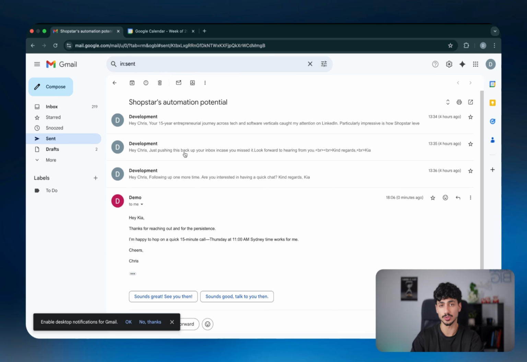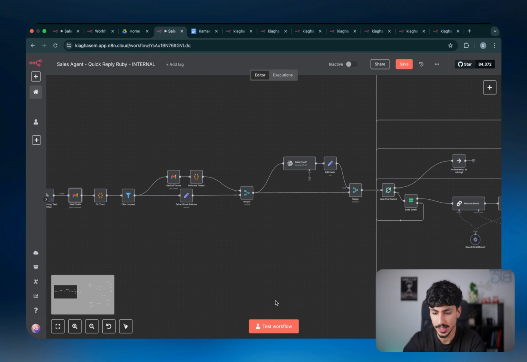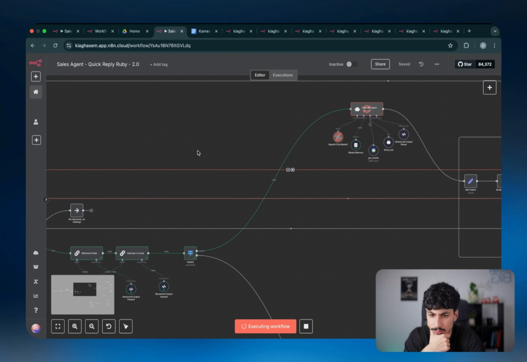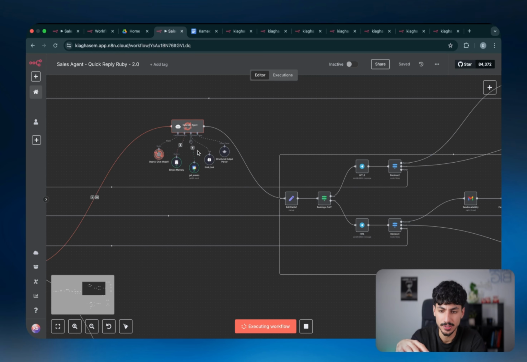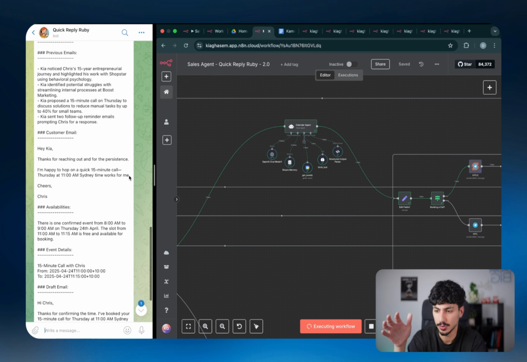And then inside our actual inbox, you can see that now we have a response to the 3 cold emails that we sent out from the customer, which is saying, hey, Kia, thanks for reaching out. Let's try and book something in for a 15-minute call on Thursday at 11 a.m. So now if I come back to Quick Reply Ruby and I test the workflow again, you can see that it's going to run, go to the calendar agent, and then Ruby's going to hit us with a notification saying it wants to book a call.